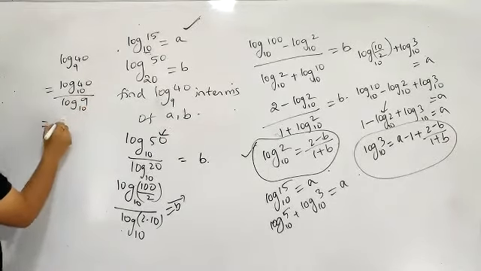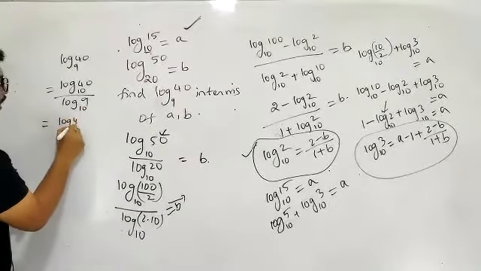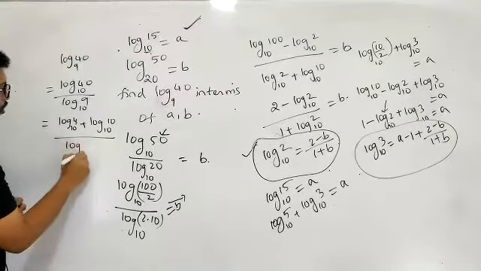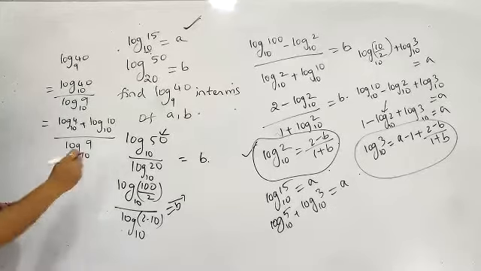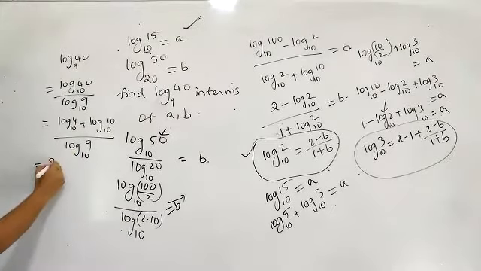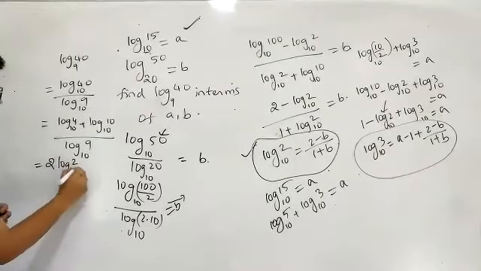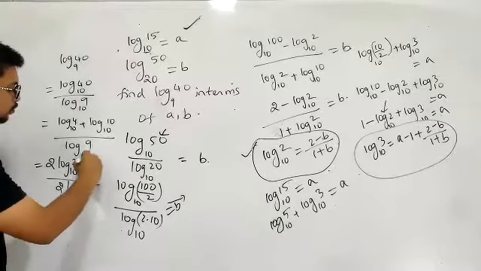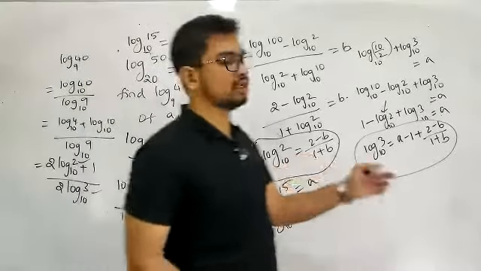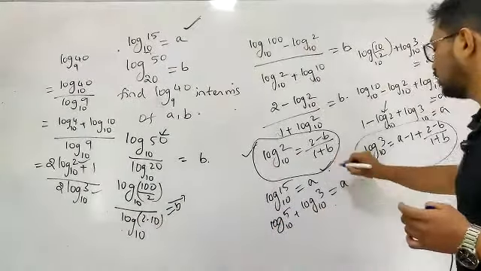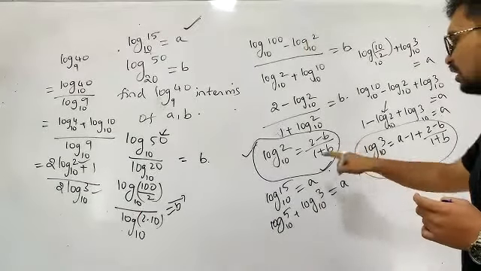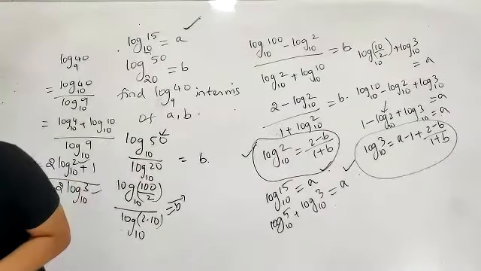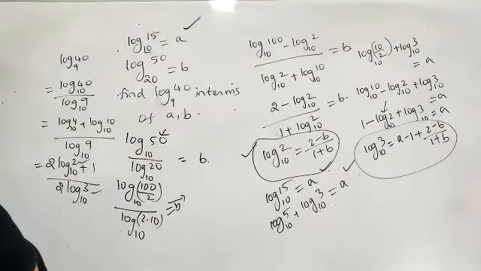So this is log 4 to the base 10 plus log 10 to the base 10, divided by log 9 to the base 10. Simplifying, this is 2 log 2 to the base 10 plus 1, divided by 2 log 3 to the base 10. You already got the values of log 2 and log 3 to the base 10. You take these two values and substitute them here, and that will be your final answer.